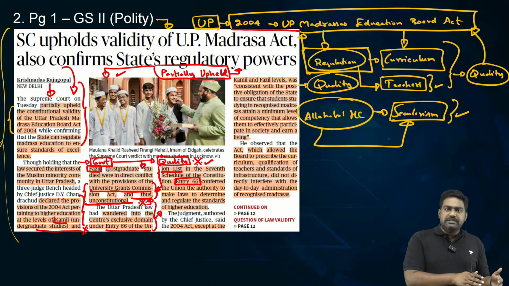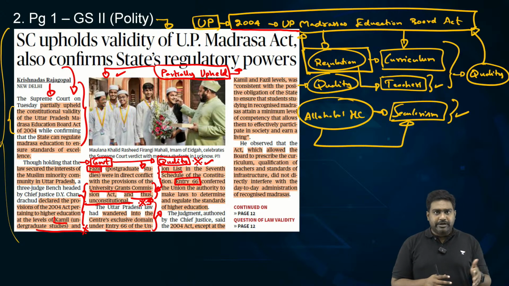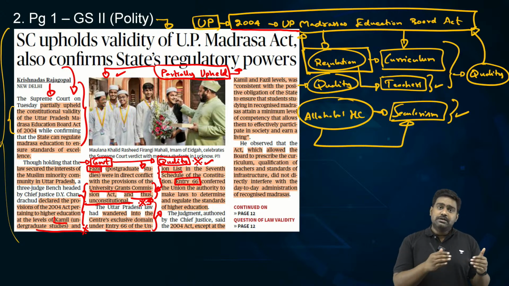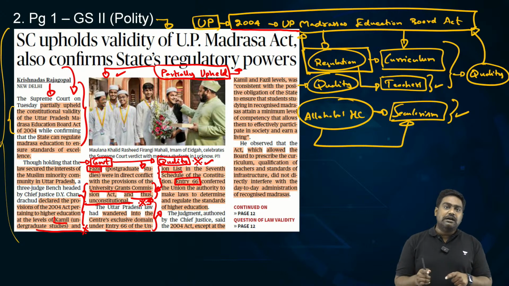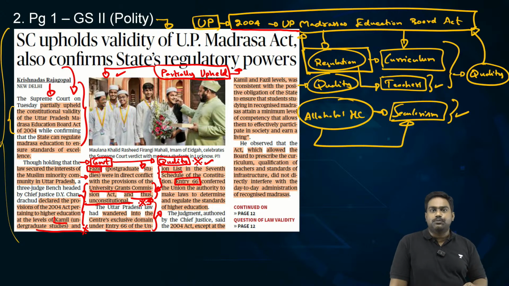For the lower primary levels, definitely the state government can exercise its right to regulate that education, because under entry 25 of the concurrent list, the state has jurisdiction to regulate educational institutions. But only when it comes to higher education, that is Kamil and Fazil in madrasas, this would become the jurisdiction of the center. So only that aspect of the law has been declared unconstitutional by the Supreme Court.